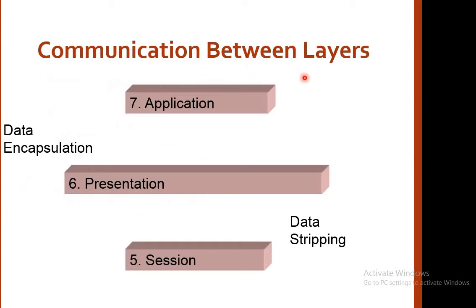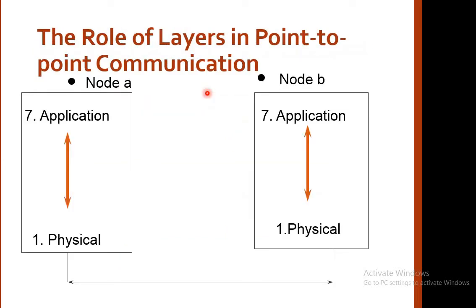So how does the communication take place among the layers? Here we have taken an example of 3 layers: application, presentation and session. From the application layer, the data is transferred to the presentation, from the presentation to the session, and from the session to the layer which is below the session. Similarly, from the session layer, the data is transferred to the presentation in the upward direction, and from presentation it is transferred to the application. Hence the communication between the layers is bidirectional communication.